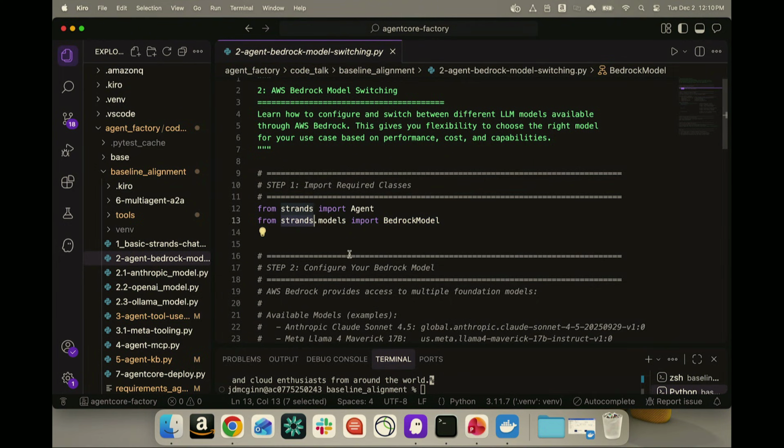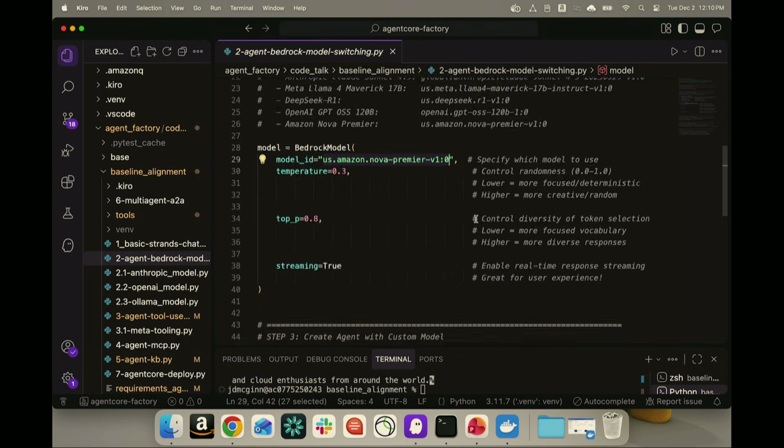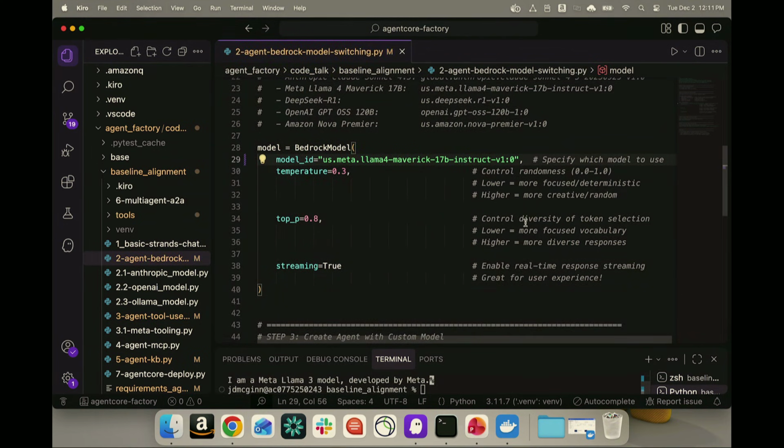That is the difference. Second, I'll mention what the model ID is. In this case, you can see the model ID is Nova Premier. But tomorrow, say for example, if I wanted to use Llama from Meta, all I do is change the model ID here to Llama and run this. It gives me the ability to control randomness or the behavior of the model in terms of temperature and top P, as well as, if it's a chat-based application, enable streaming for it.